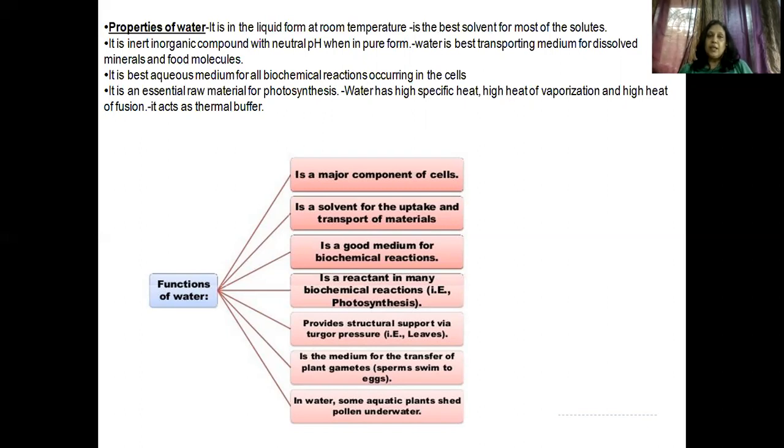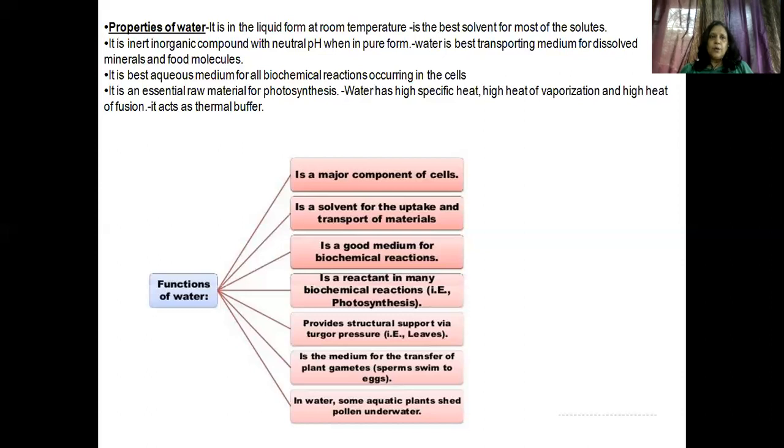Our body is 70 to 75% water. The blood that we have is maximum water with different substances dissolved in it. Yes, organic and inorganic substances are dissolved, right? The vitamins, minerals. In the same way, that is basically water, right?